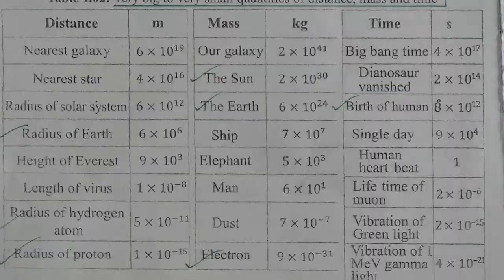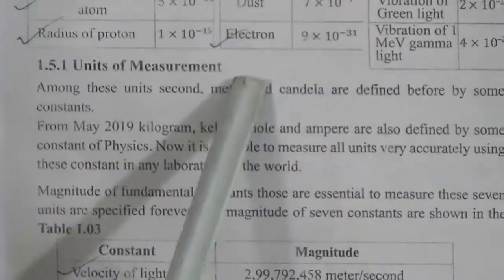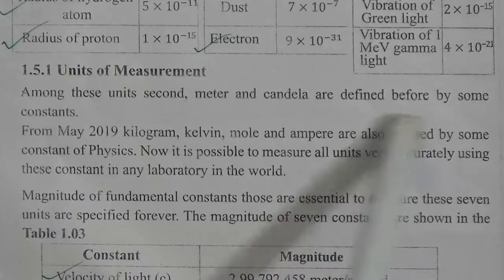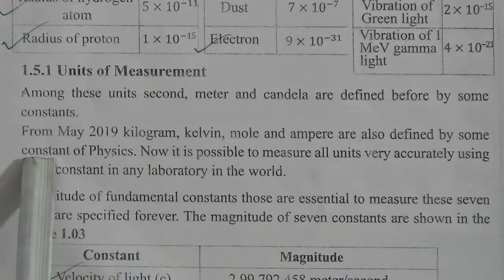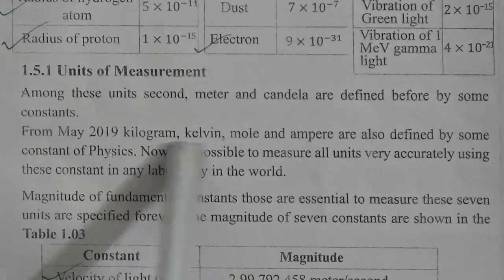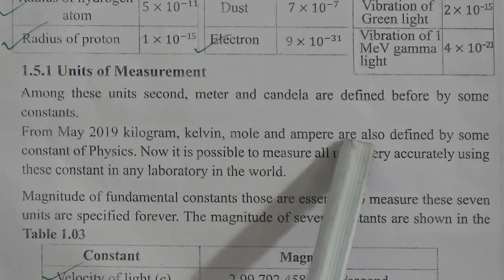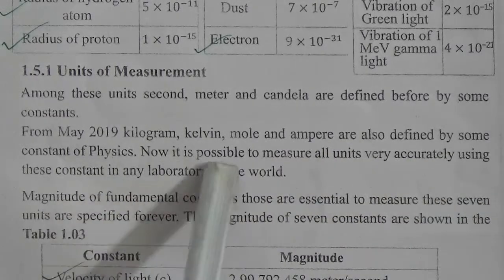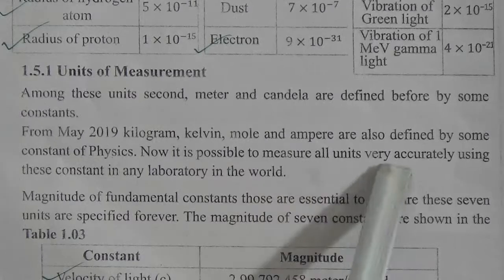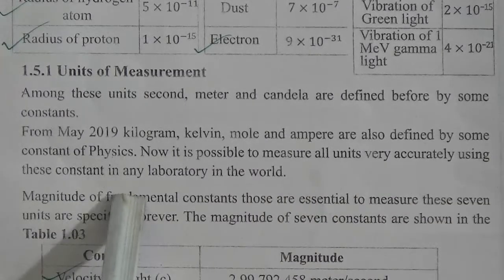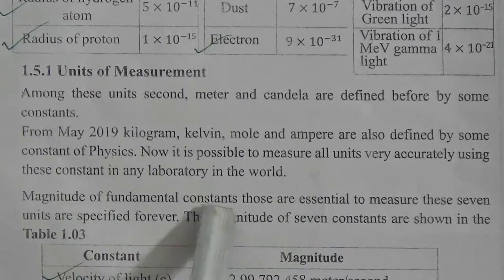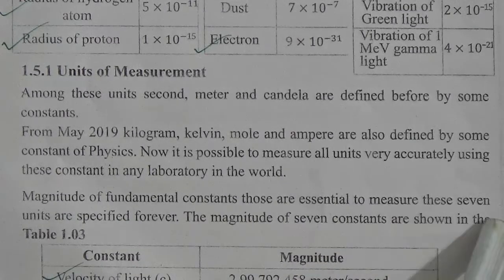Now our next topic is units of measurement. Among these units, second, meter and candela were defined before by some constant. Since May 2019, kilogram, Kelvin, mole and ampere are also defined by constants of physics. Now it is possible to measure all units accurately using these constants in any laboratory in the world. The magnitudes of fundamental constants are essential to measure. These 7 units are specified forever.